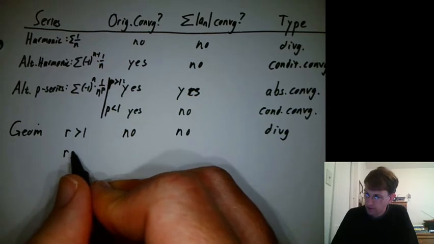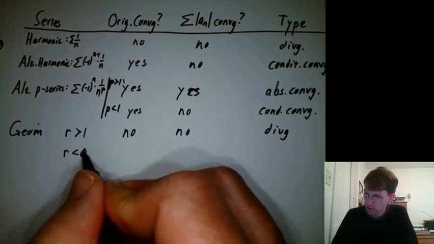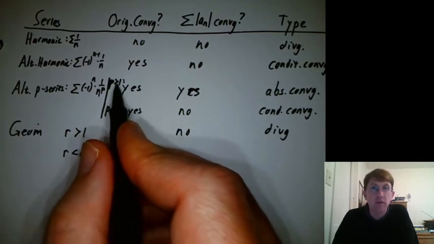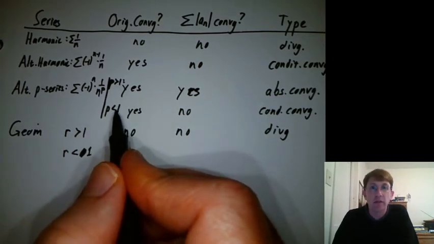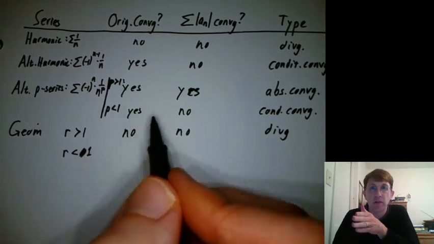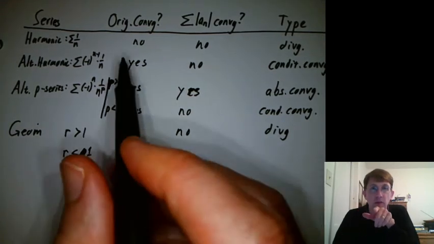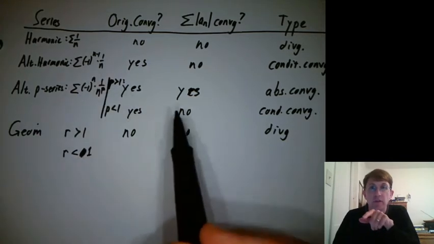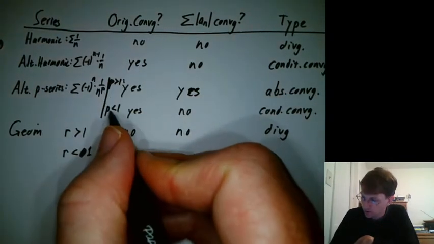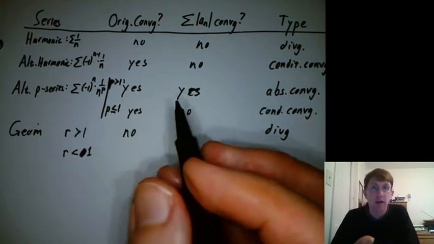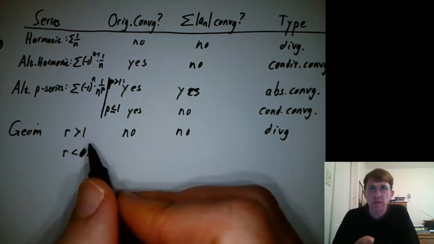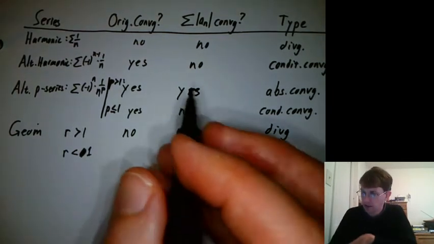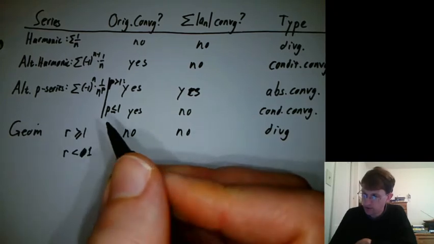What if r is less than 1? Oh, we didn't say here, should we have an equal sign here or an equal sign here? Like if p equals 1, which category should this go in? Well, if p equals 1, that's harmonic or alternating harmonic, which is originally convergent but not absolutely convergent, so the equal sign would go here. What if r was equal to 1? Then we would just have 1 plus 1 plus 1 plus 1 plus 1. That's just going to diverge, so we can say r greater than or equal to 1.